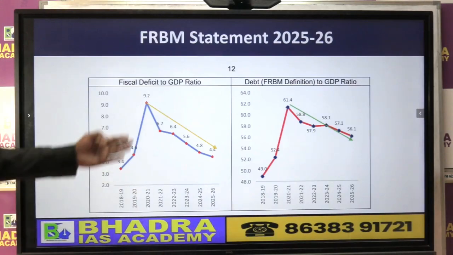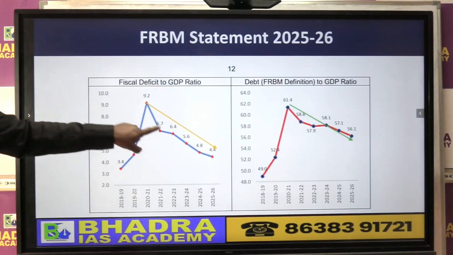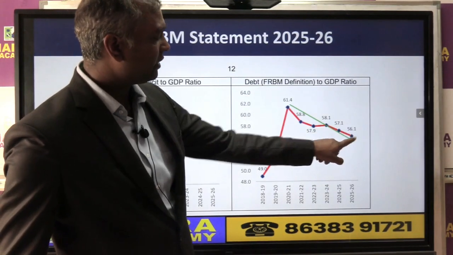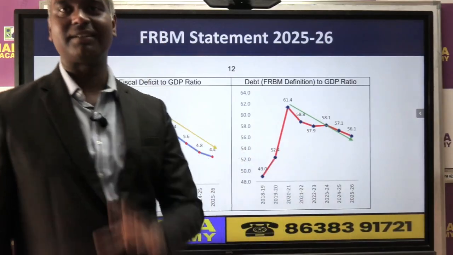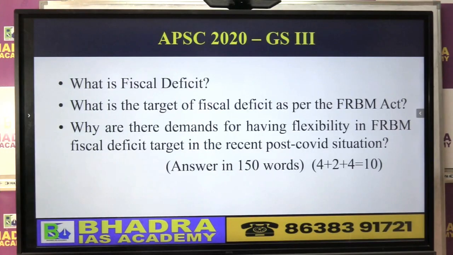So these are the two important graphs from the exam point of view. You see fiscal deficit is going down, even the debt is also going down, but it should come down to 40, right? That is when we can say the target is achieved. So this is the question which came in APSC mains.